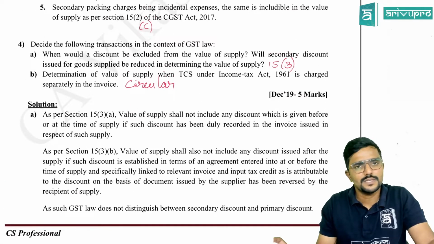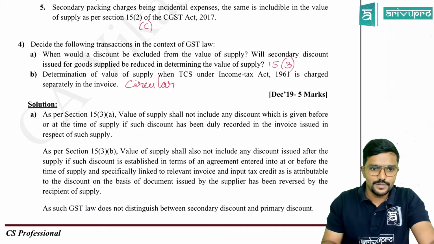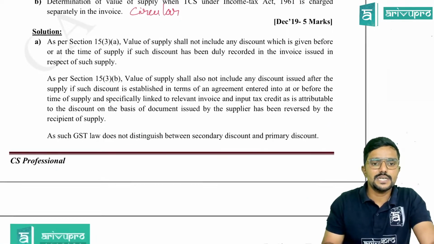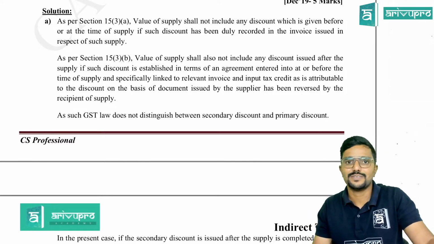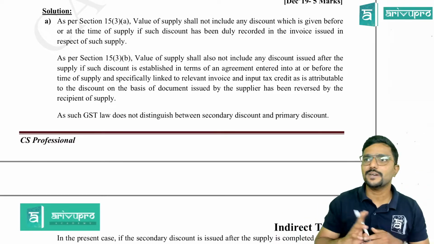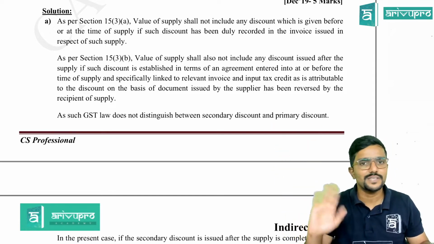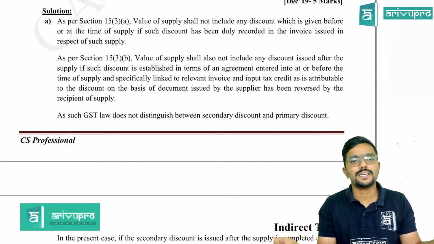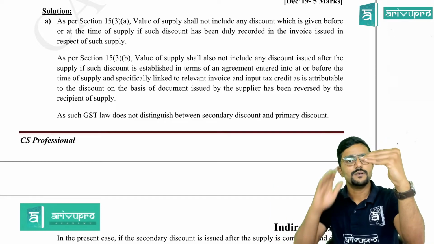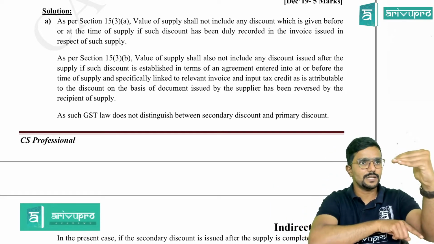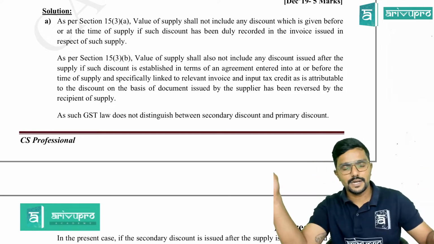That's all they have asked. No problem, nothing. So as such, GST law does not distinguish between secondary discount and primary discount. They are not told what you should do with primary discount, what you should do with secondary discount. They are not told what is primary, what is secondary, what is the difference between them. What they have told is: when discount is given, is it recorded in the invoice? Is it agreed? Is ITC reversed?